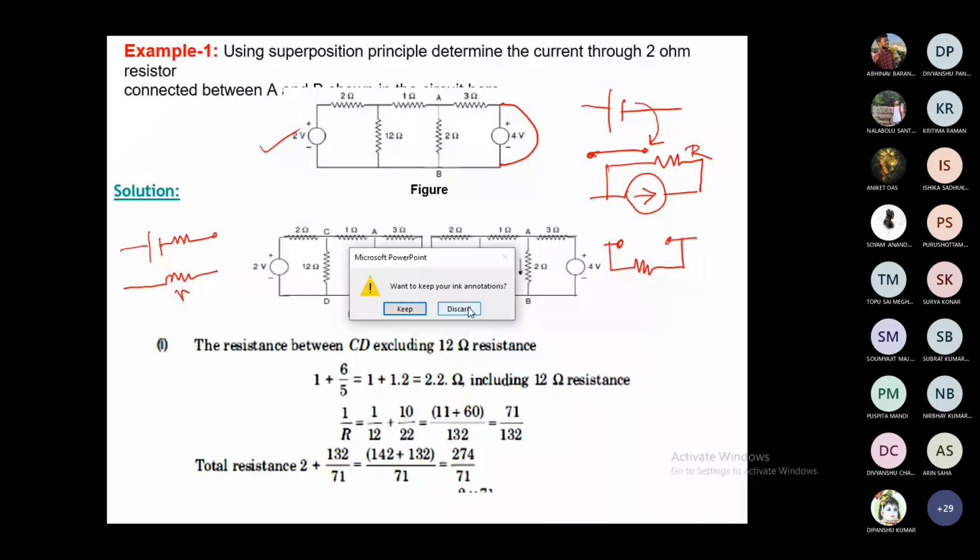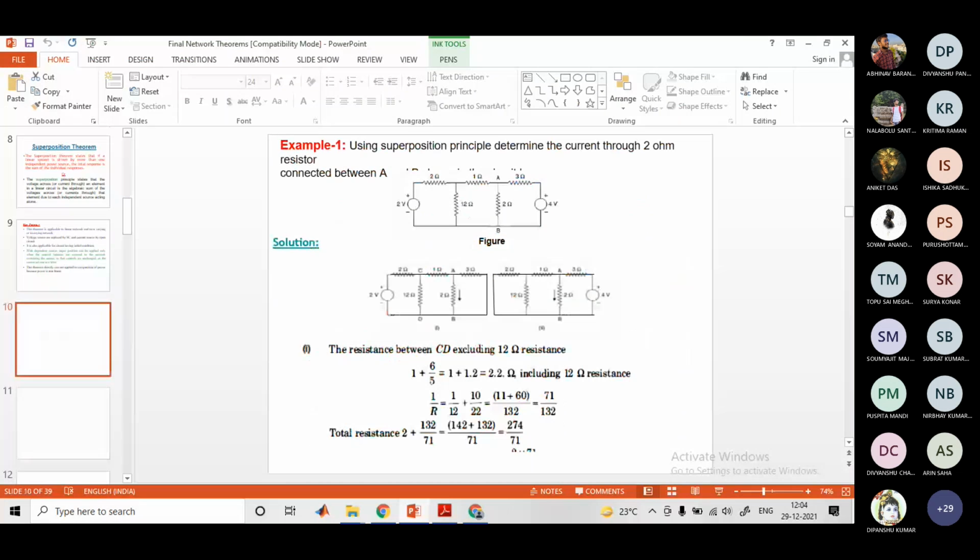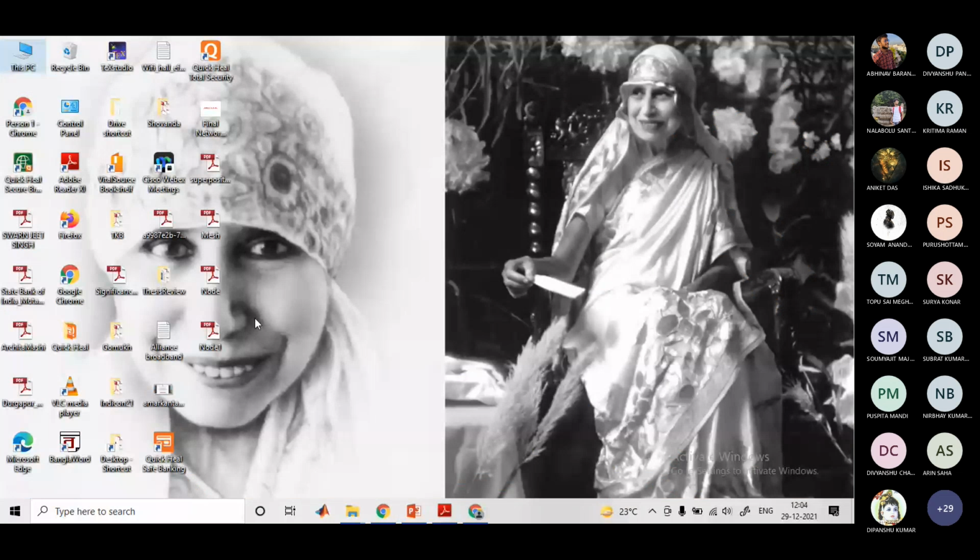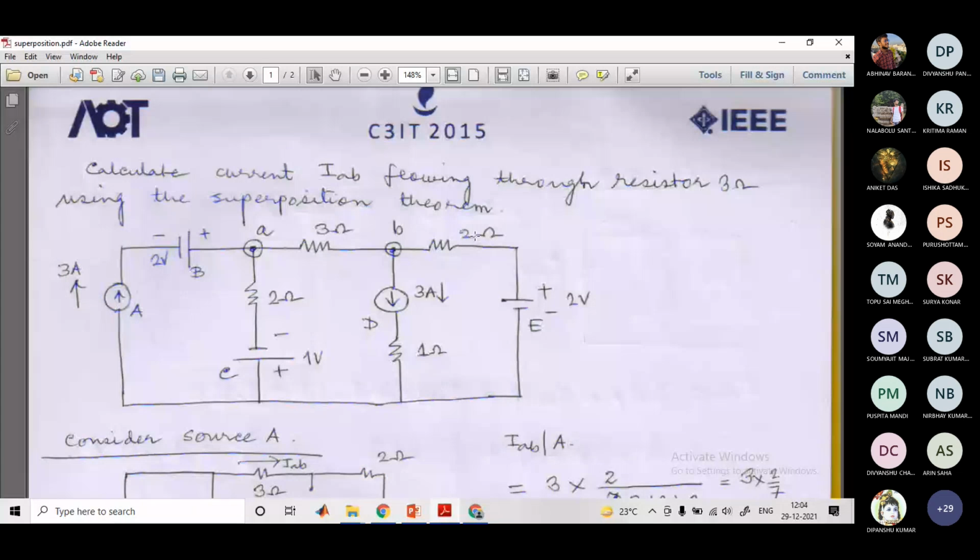Let me go through it, because the same problem we'll consider for Thevenin's theorem as well. So let us take this problem again. Here we have a resistive network with so many sources. I hope you can see, right? Is it visible?